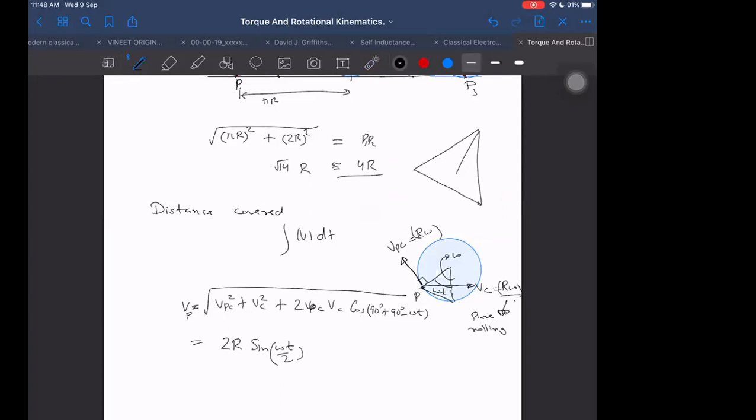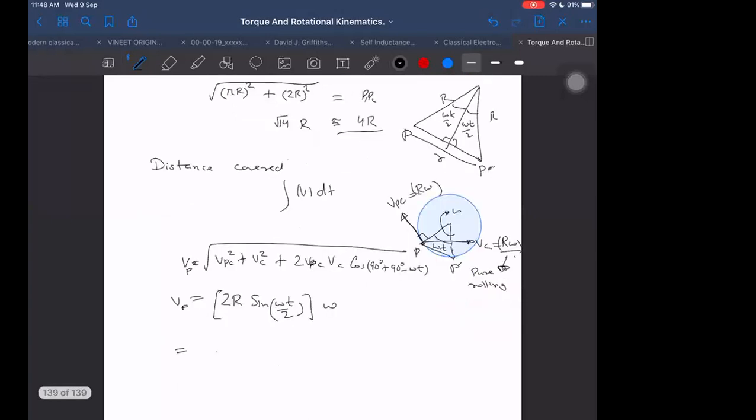See this, I'm making this diagram again. This is P dash, the bottommost point, which at this instant of time is the center of rotation, and this will be omega t by 2. This half also will be omega t by 2. This is R, 90 degrees. So you know why I'm writing this distance from P to P dash as small r, let us say. So this small r value into omega is V_P, and it seems easy to integrate.